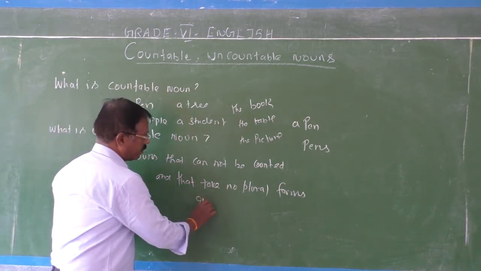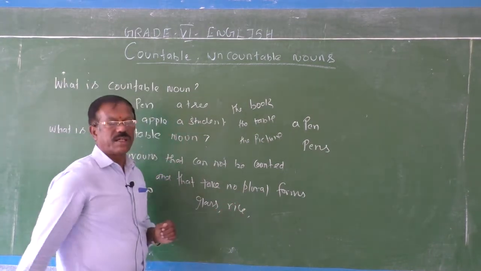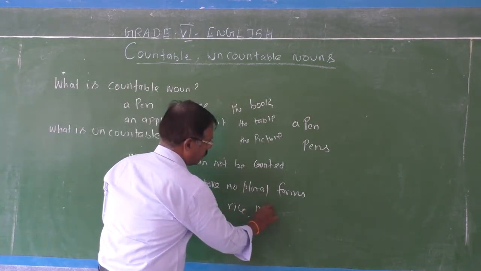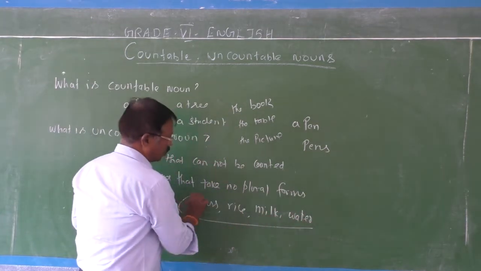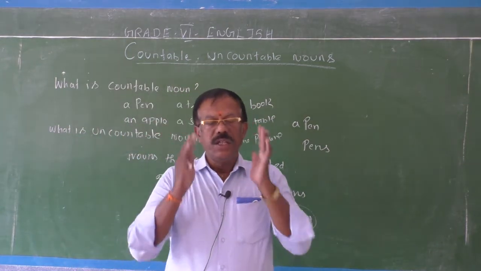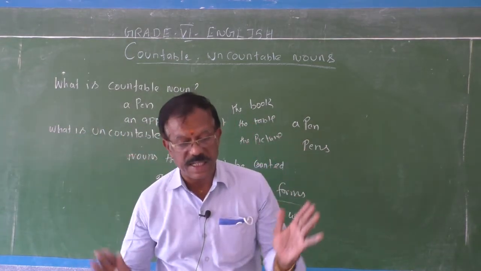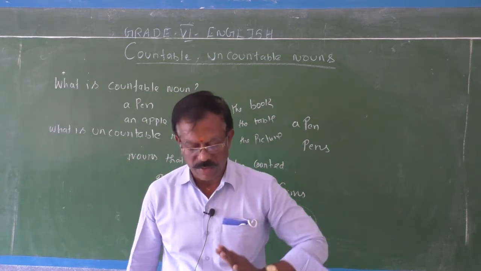See, glass is an uncountable noun. Rice, milk, water are examples of uncountable nouns. You can't count all these nouns. Therefore, they are called uncountable nouns.